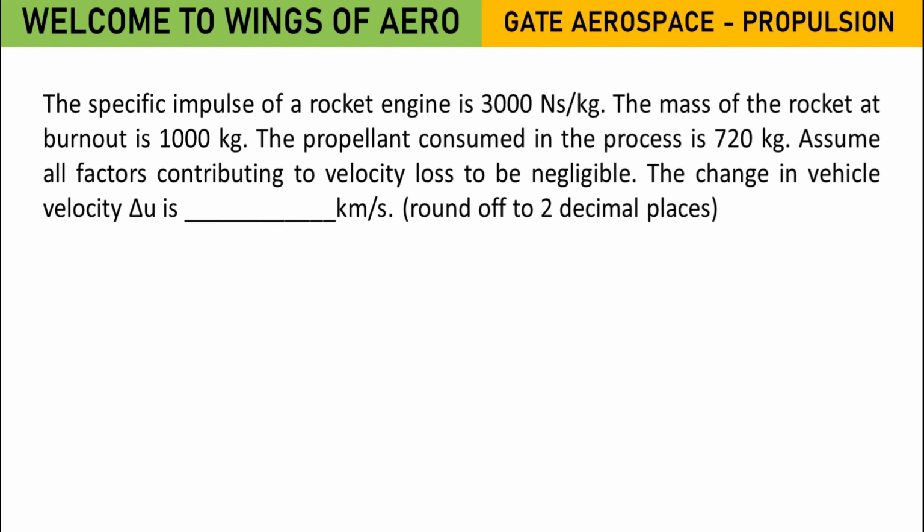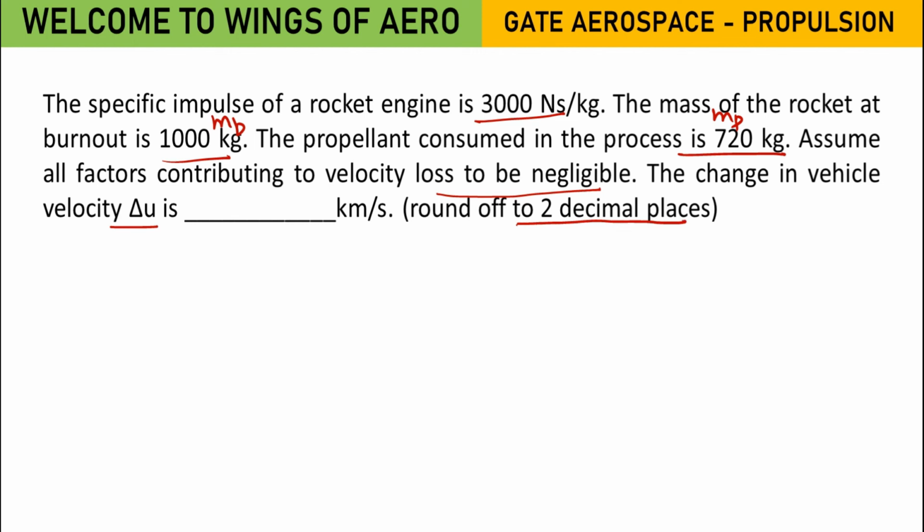Okay, let's solve this last problem of today's session. The specific impulse of the rocket engine they have given. See the unit. We know the unit of specific impulse is second, but they have given it in this way. Then the mass of the rocket at burnout is given. Propellant consumed mass is given. Assume all the factors contributing to velocity loss are negligible. The change in vehicle velocity we need to find in kilometer per second, rounded off to 2 decimal places.